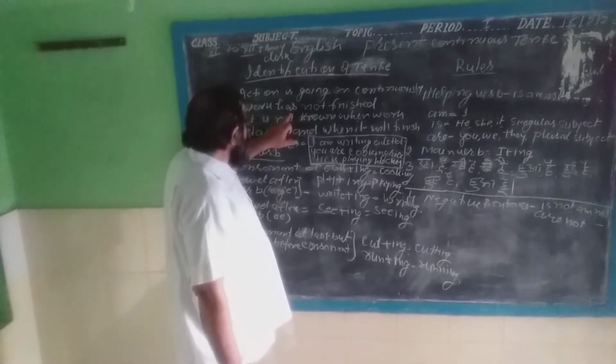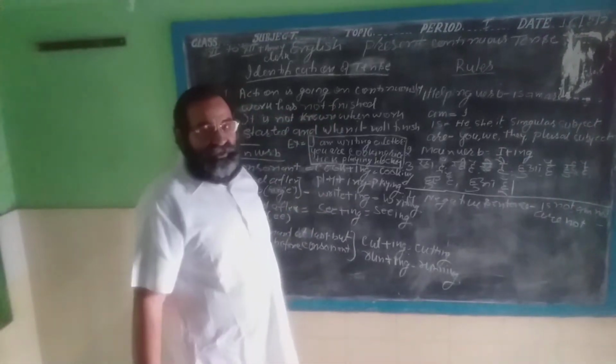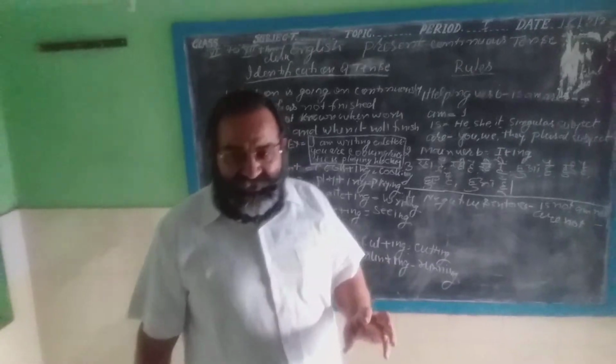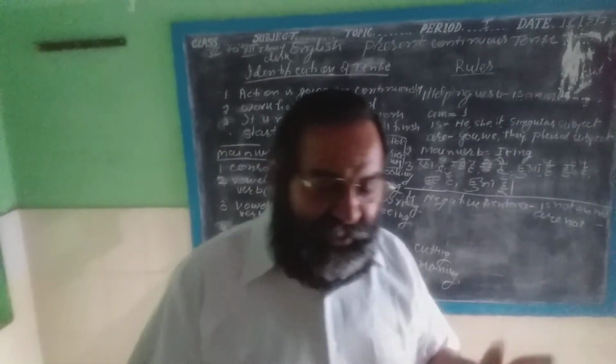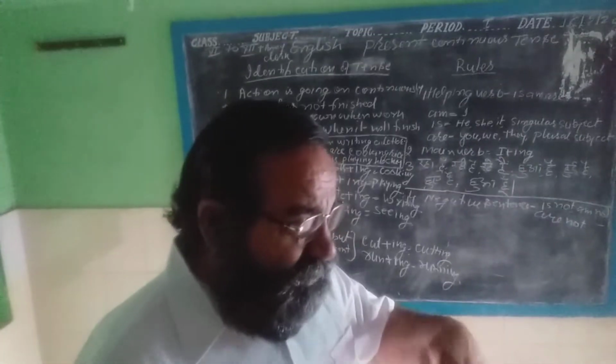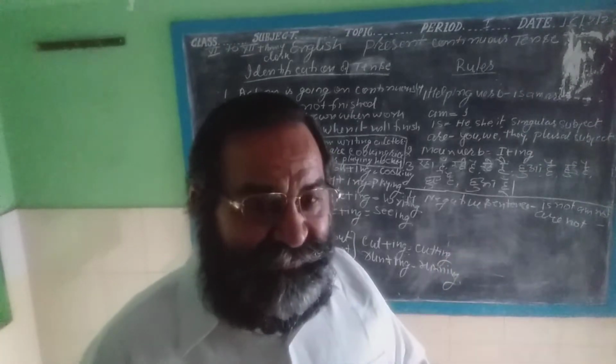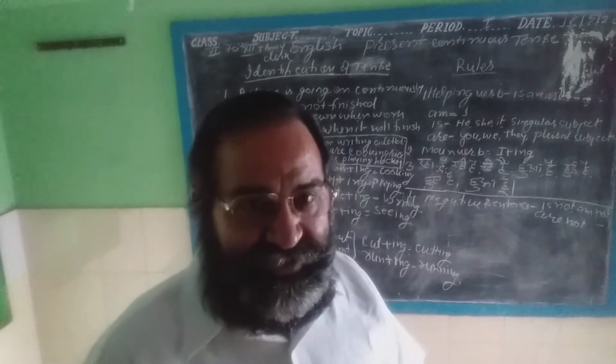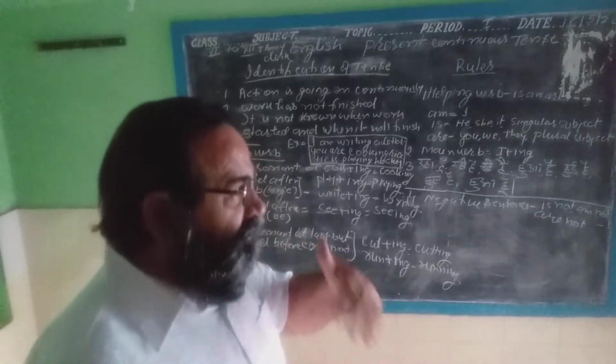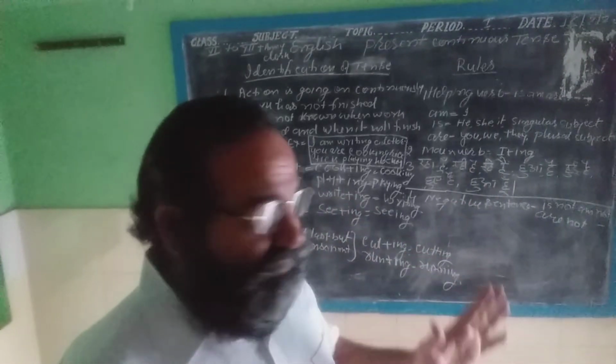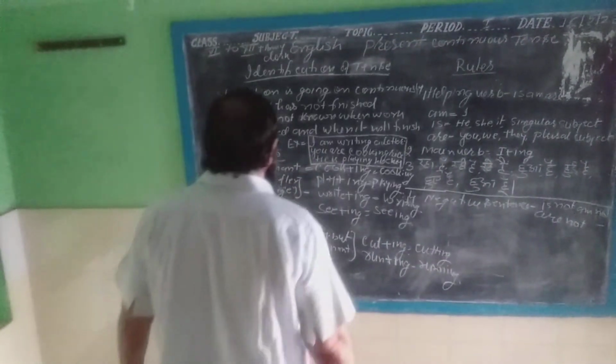Second, work has not finished. In sentence you will find either it is the Hindi sentence or English sentence, the work which is being done in the sentence has not finished. It will finish, it is not known to us. It is not known to the doer.